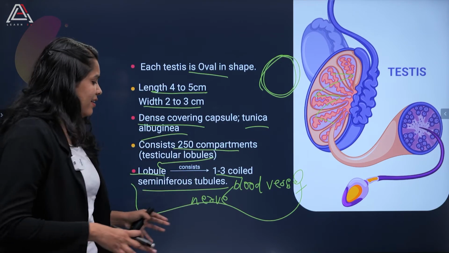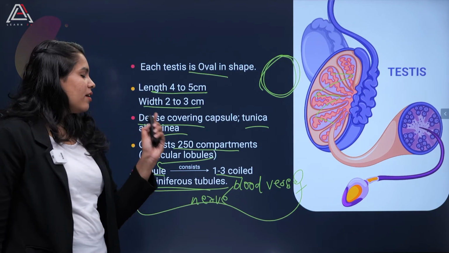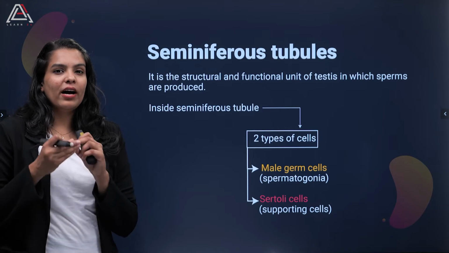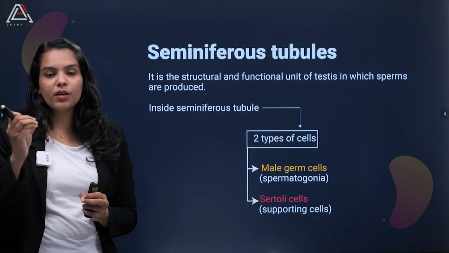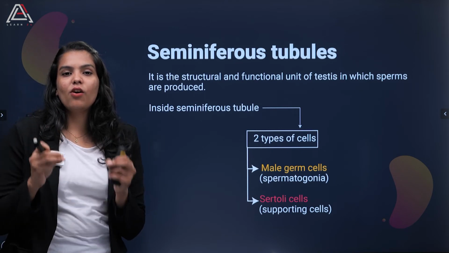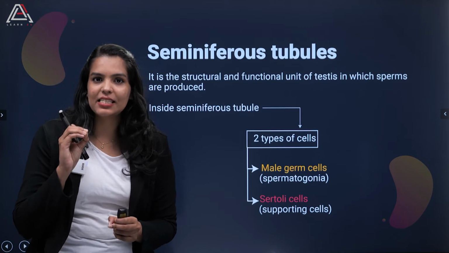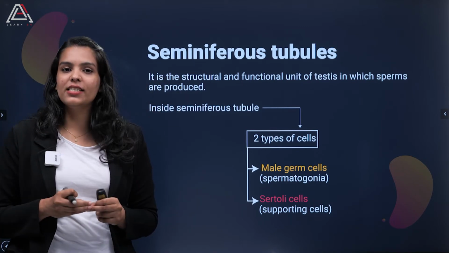So we ended with the seminiferous tubule, right? Let me tell you an interesting thing about the seminiferous tubule. I have already told you that inside the testis sperm is being produced. Where exactly it is being produced is inside the seminiferous tubule itself.